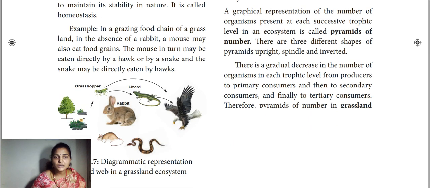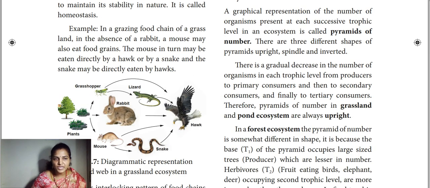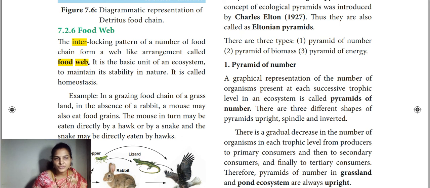You just see here, this side we have one food chain and this side another. Plants are eaten by rabbit, rabbit is eaten by hawk, and here the plant is eaten by grasshopper, which will be eaten by lizard, and that will be eaten by this hawk. And here the plants are eaten by mouse and snake, and like this it's happening. So you see multiple food chains are interrelated, right? This we are calling the food web. It makes a web-like structure.